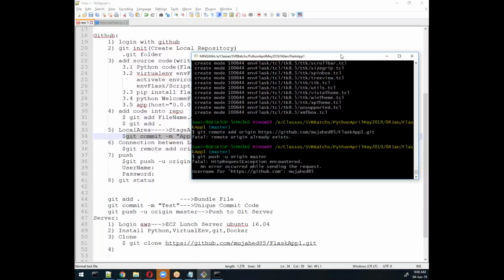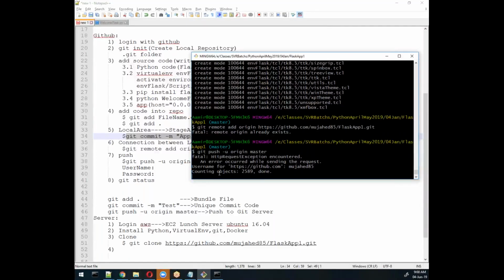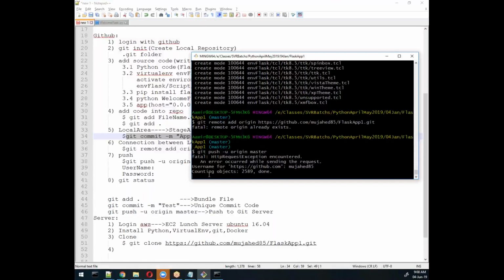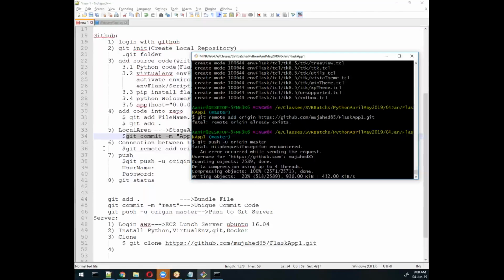Yes, I wrote the password. Now it started uploading this whole thing into the server. See, it's uploading, compressing the objects, and writing all things. So meanwhile, after pushing this whole thing, you can try to find out